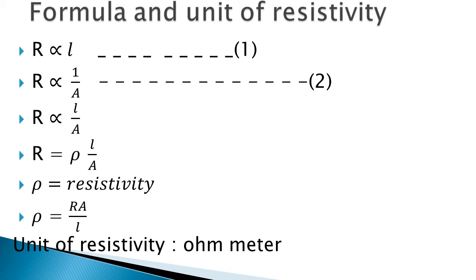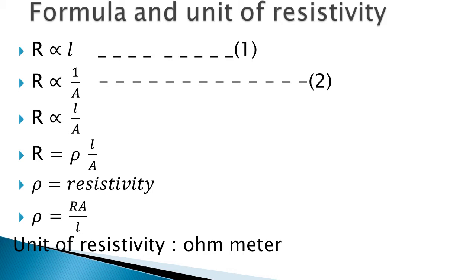One more thing, resistance is inversely proportional to area of cross section of a conductor, right? That is what is written here in the second expression. If we combine both these expressions, we get R is directly proportional to L upon A. This is the mathematical expression.